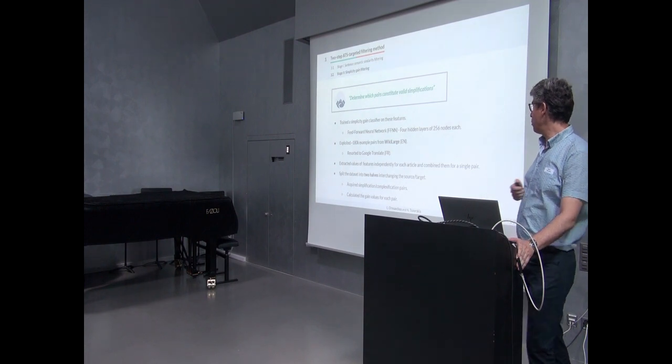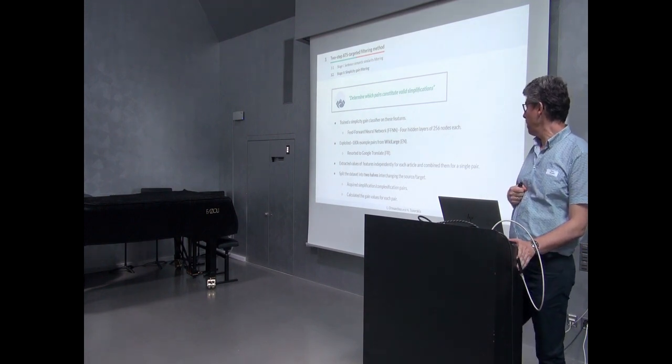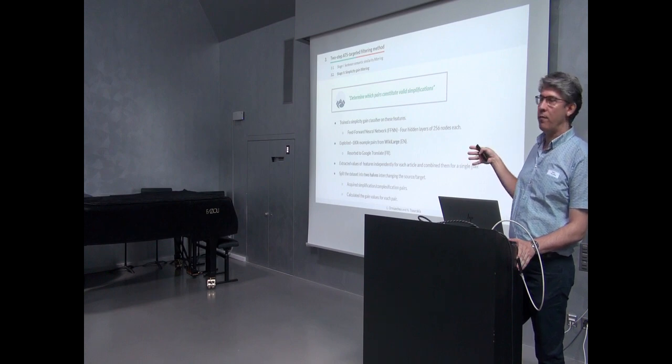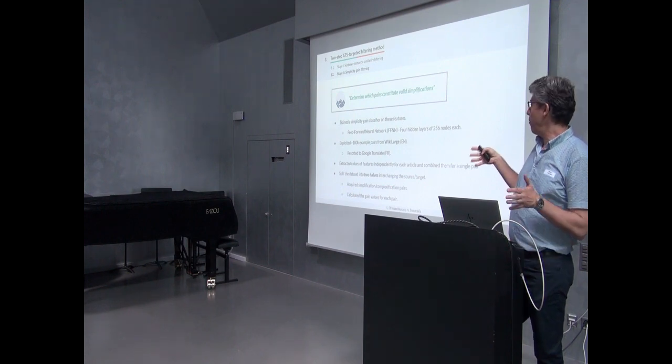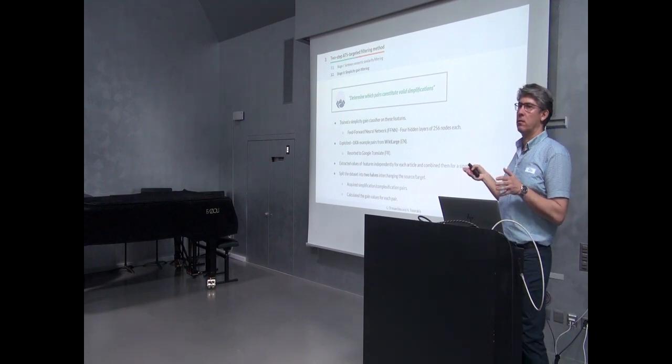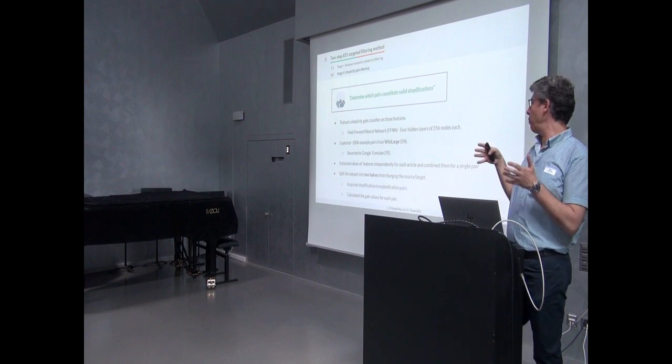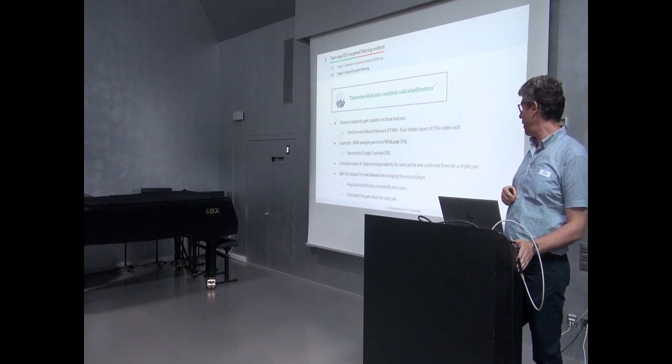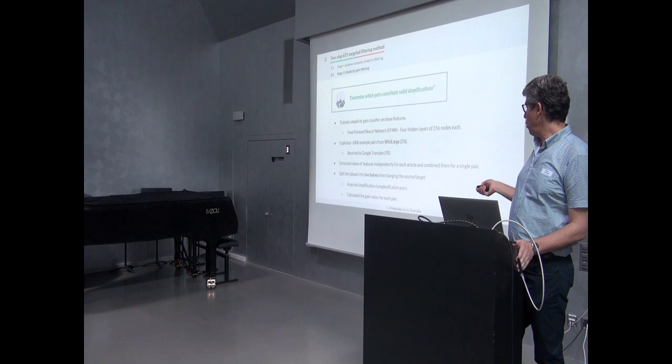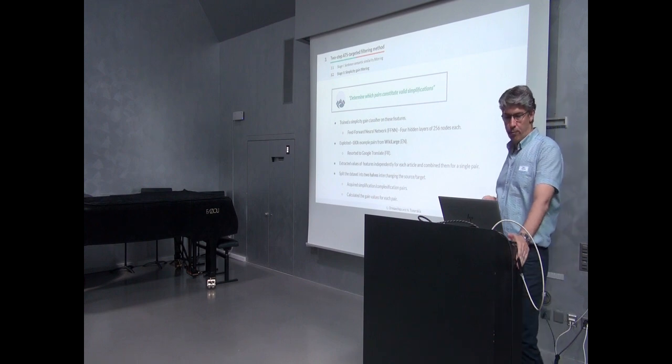Then we extracted values of features independently for each article and combined them into a simple pair. We also split the data set into 2 halves, interchanging the source and the target. The reason was to acquire both examples that demonstrate simplification and complexification for training the classifier. And in the end, we also calculated the gain values for each pair.